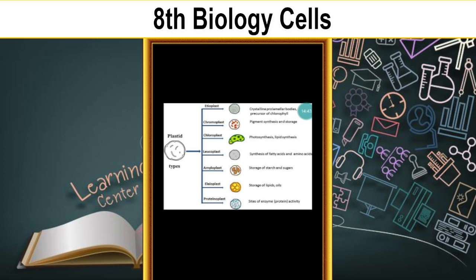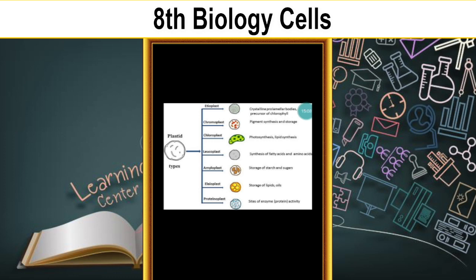Now you see there are different types of plastids. Here they have mentioned leucoplast, chromoplast and chloroplast. Other than these three, a fourth one is there: the etioplast. All plastids are double membranous structures only.